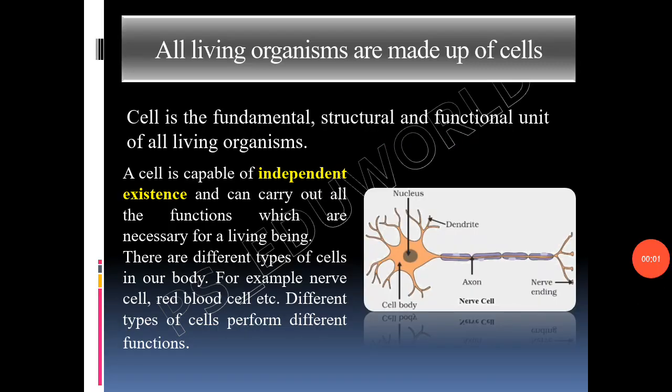We know that all living organisms are made up of cells. Cell is the fundamental structural and functional unit of all living organisms. A single cell is capable of independent existence. It can carry out all the necessary life processes. There are different types of cells in the human body, for example, nerve cell, red blood cell, etc. And different types of cells perform different functions.